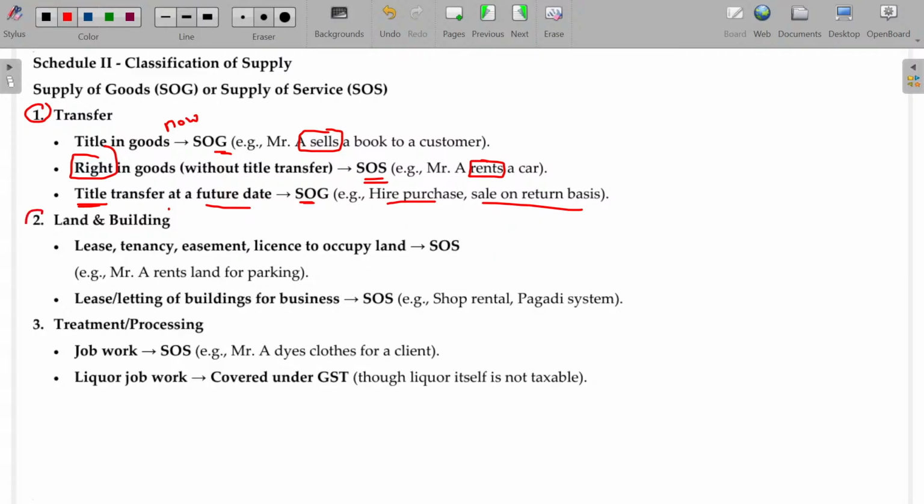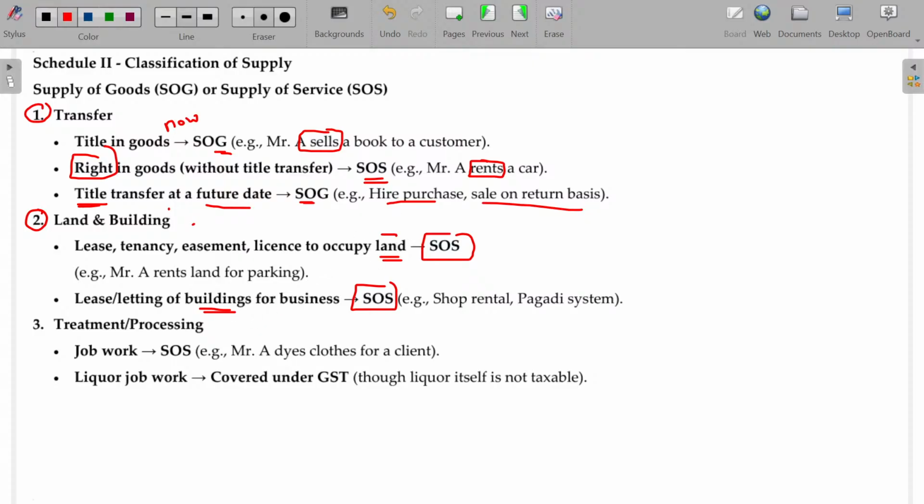Whenever it is all about land and building, renting, leasing, whatever it may be, will fall under supply of services only. This will always be supply of services, either land or building or both. Transfer of land and building will not come under GST at all, because property is not goods here. As property is not goods, GST will not be leviable for that. And of course, you may pay the stamp duty and registration fees. So whenever it's land and building related, in the majority of cases it is supply of services only.